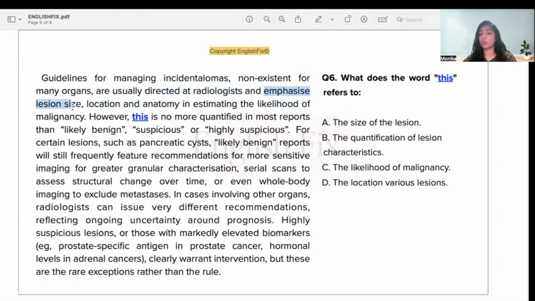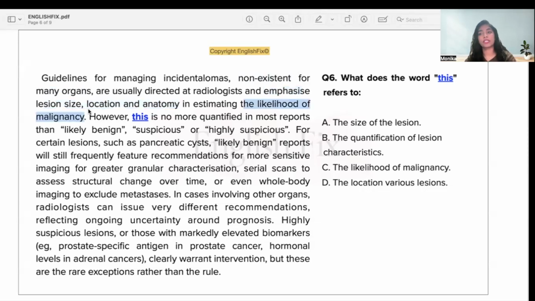These guidelines emphasize the lesion size. By lesion here, they're talking about the incidental luma, so the size, the location, and the anatomy of these incidental lumas. They focus on these. Why? So that they can estimate the likelihood of malignancy. How likely is it for this incidental luma to be malignant? What are the odds that this is going to be cancerous, harmful, or benign, not harmful at all?